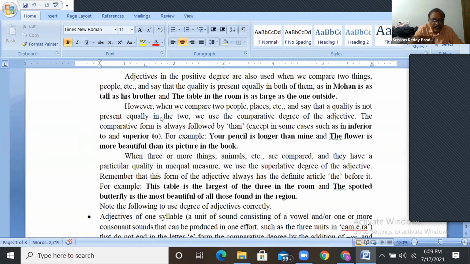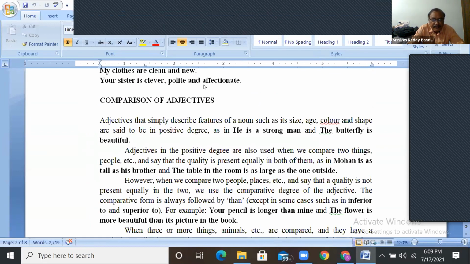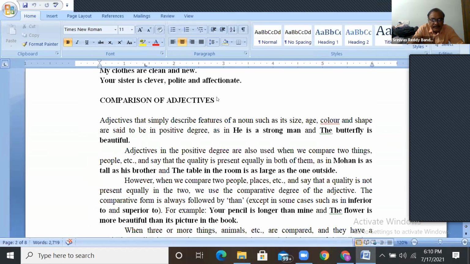In this one, a comparison of adjectives. This comes under degrees of comparison, guys. Positive degree, comparative degree, superlative degree. He is a strong man. The butterfly is beautiful. Beautiful and strong, these are positive.